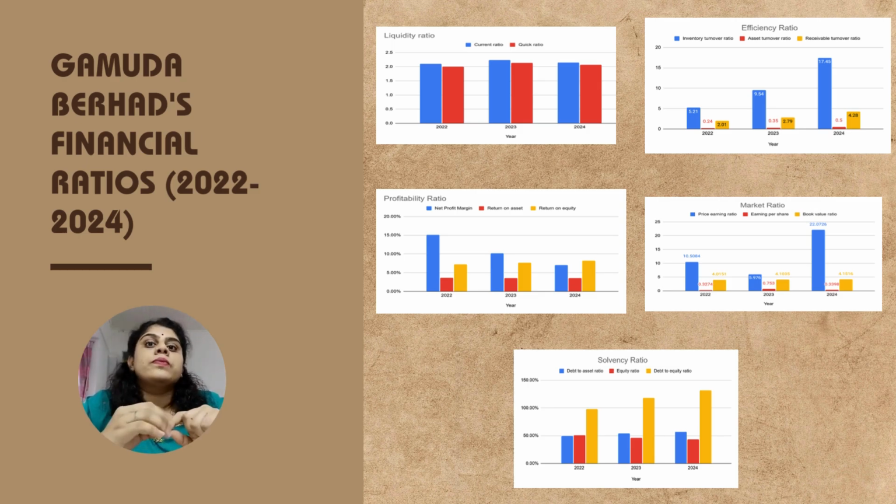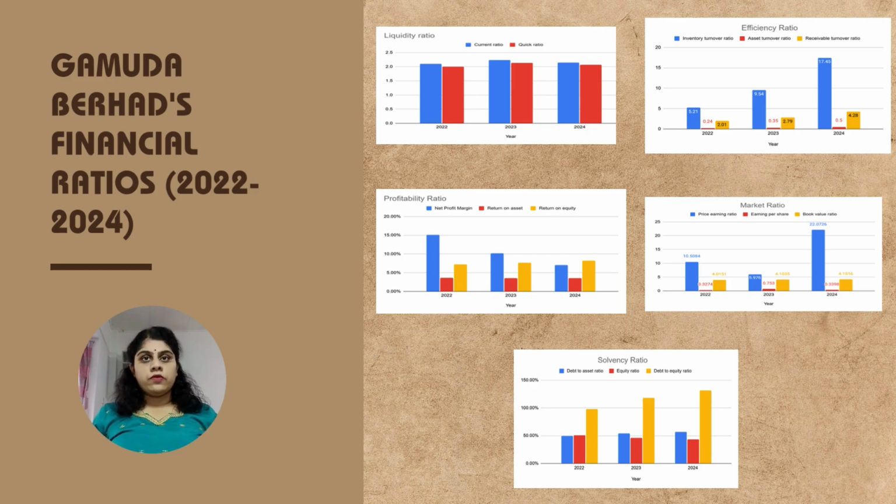debt to equity ratio. The debt to asset ratio rose from 49.39% in 2022 to 56.78% in 2024, showing higher debt. The equity ratio decreased from 50.61% in 2022 to 43.22% in 2024. And the last one, the debt to equity ratio, increased significantly from 97.6% in 2022 to 131.36% in 2024.